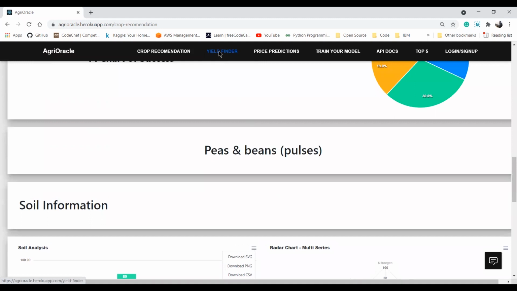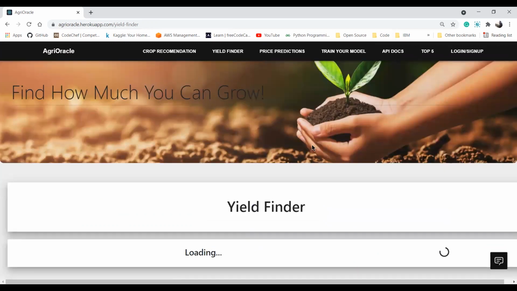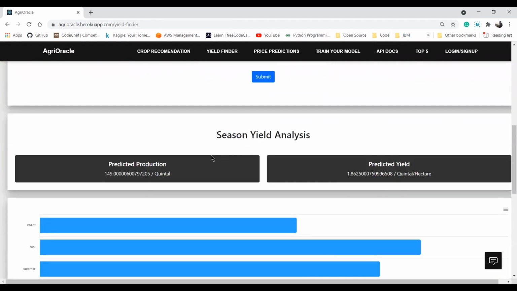The second service is Yield Finder. I'll select the city as Bhavnagar, crop as rice, season as whole year, and I'll enter area as 80, and then I'll click on submit. You can see that the response is generated and I got predicted production and predicted yield.